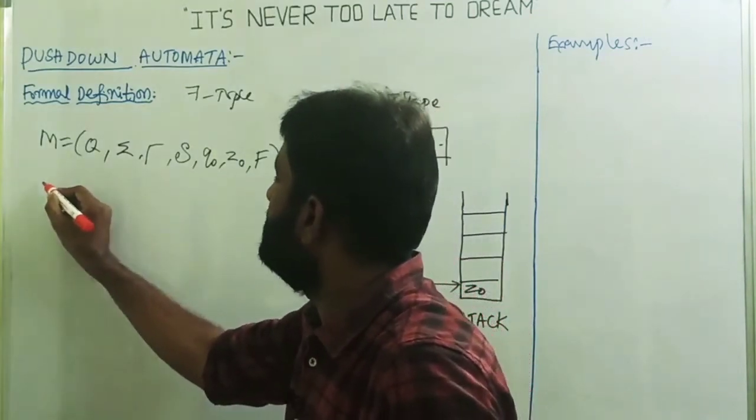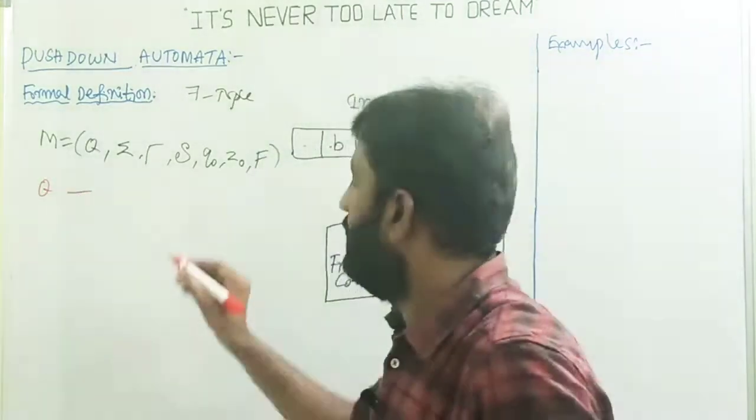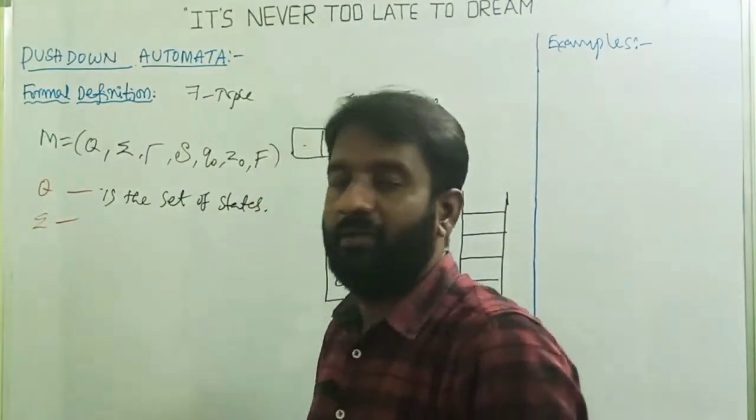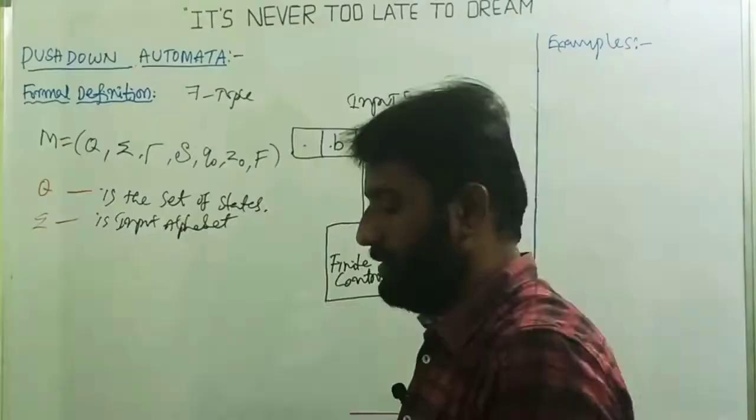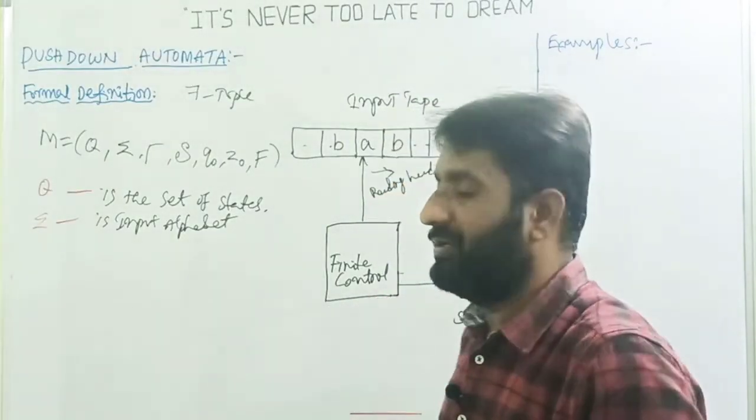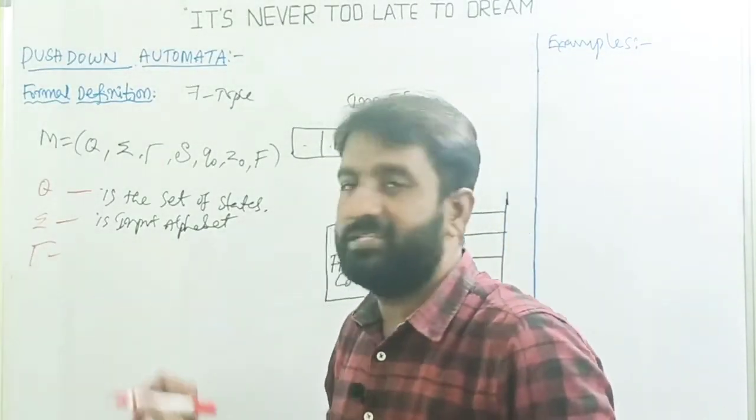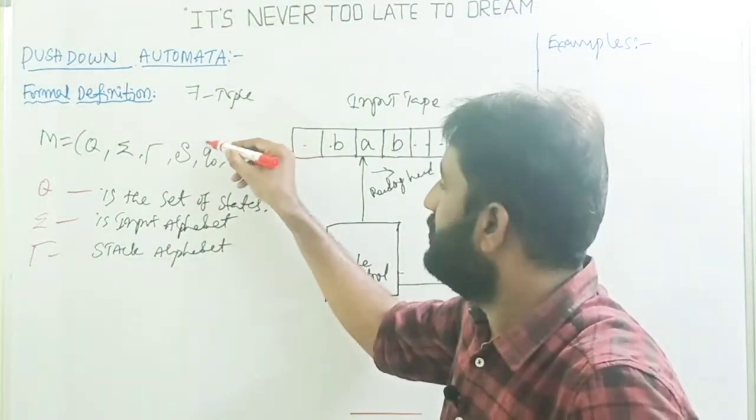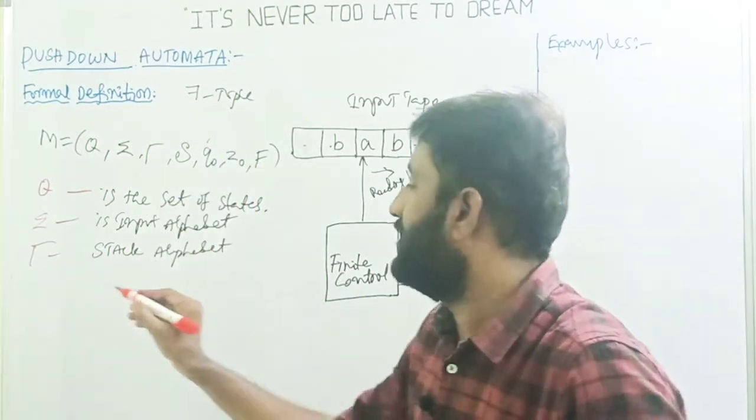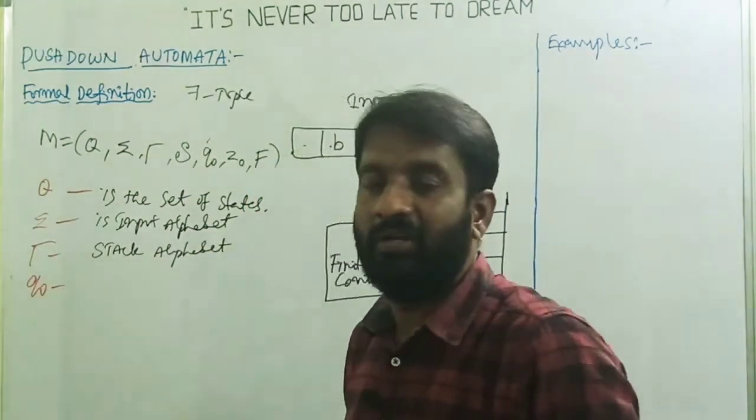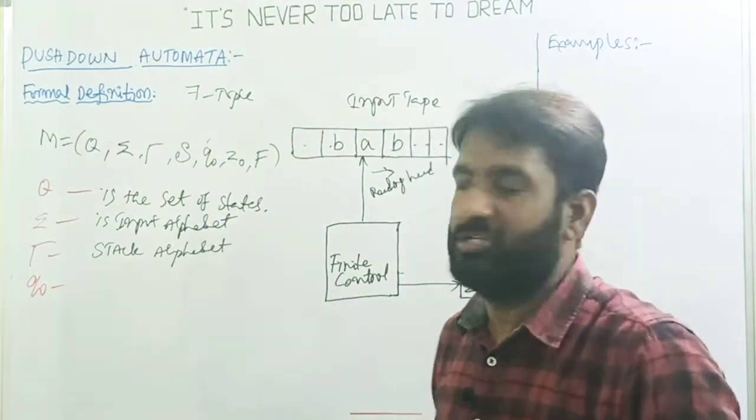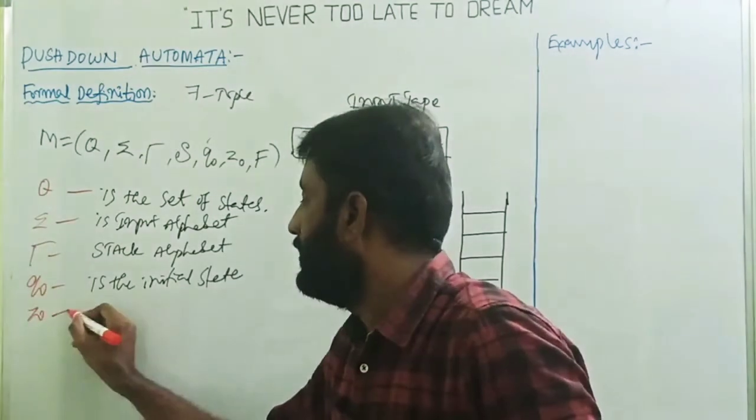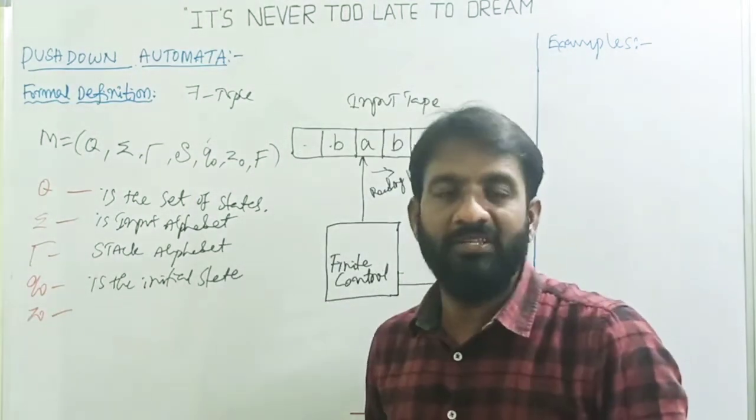Let me explain them one by one. The first tuple is Q, the set of states. Next tuple is sigma, which is the input alphabet. Then the next tuple is gamma, the stack alphabet. Then let me define Q0 so that we can define transitions at last. Q0 is the initial state in the machine. Then the next one is Z0, the initial symbol in the stack.